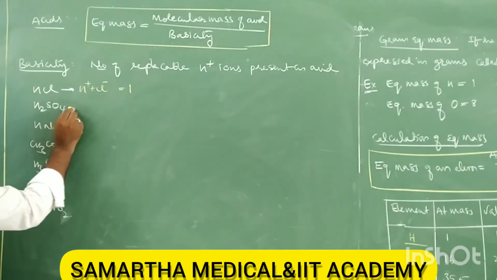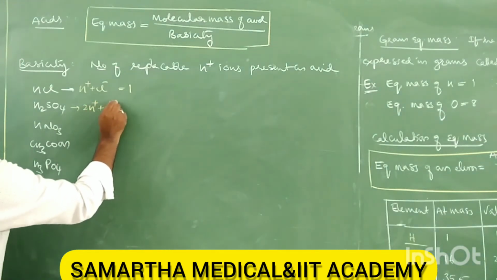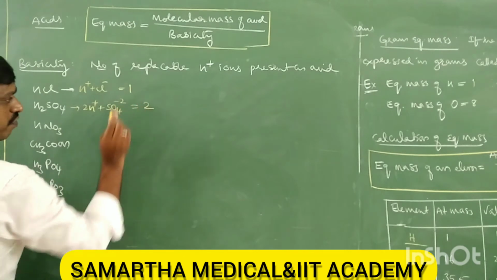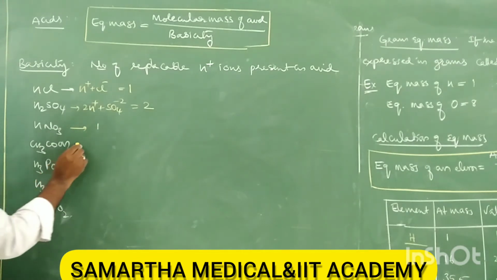Next, sulfuric acid gives 2H plus plus SO4 2 minus. Therefore the number of replaceable hydrogens is 2. Next, HNO3: replaceable hydrogen is 1.